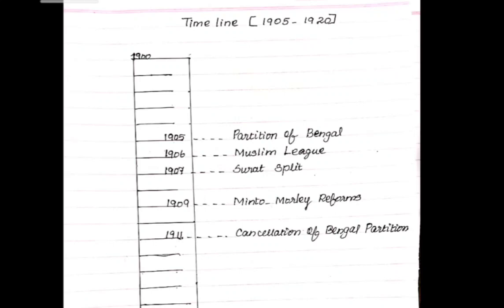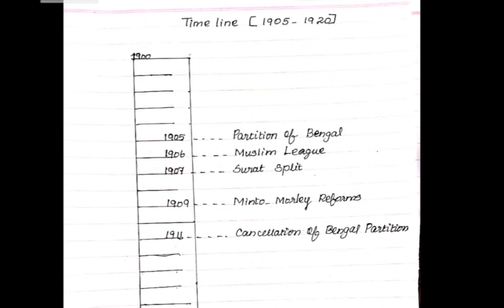1911, what happened? Cancellation of Bengal partition. Then 1912 nothing happened, 1913 also nothing happened. 1914 First World War started, but I did not mention it here. Why? In the exam, in the answer script, you must write the events regarding Indian history. So the First World War event I did not mention here.